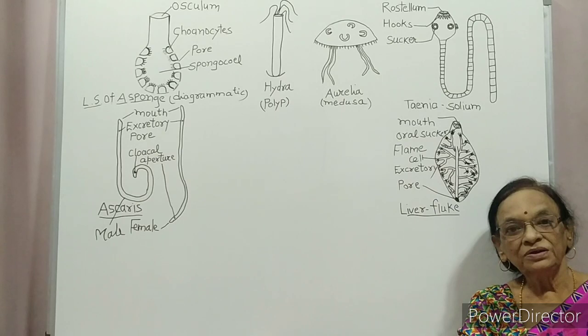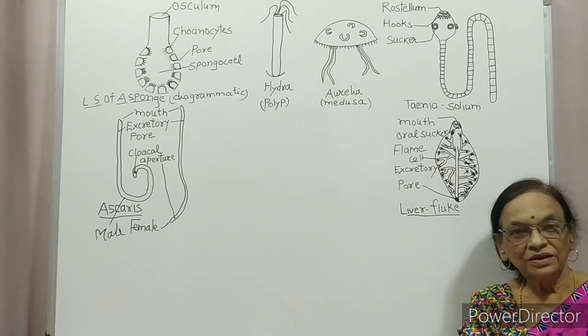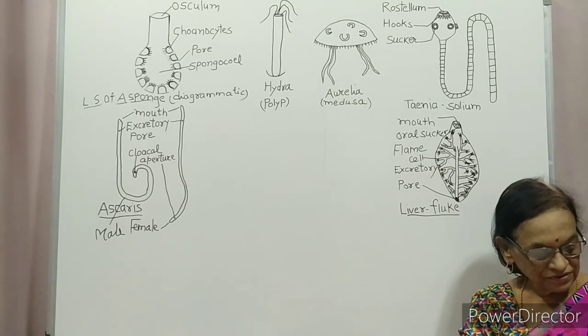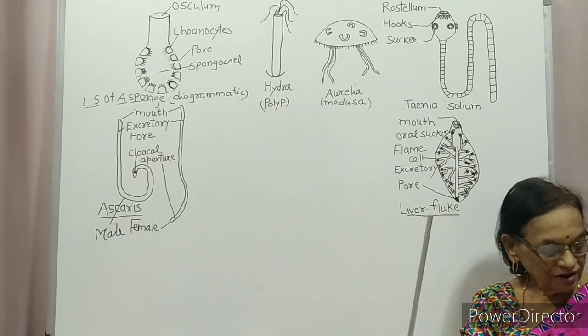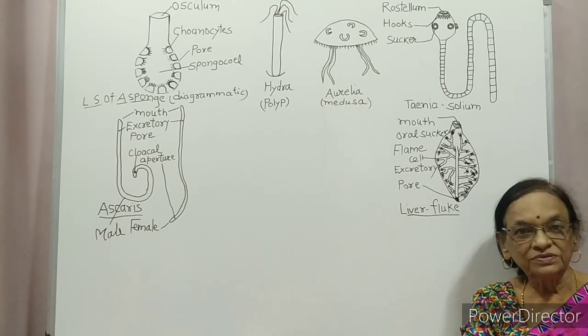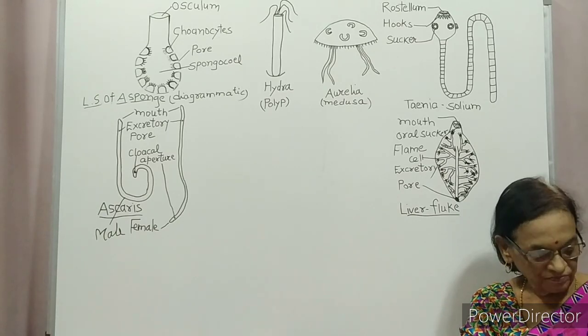So which points to learn? In Coelenterata: first habitat, body organization, skeletal system, digestion and reproduction. Examples are Physalia, common name Portuguese man of war.